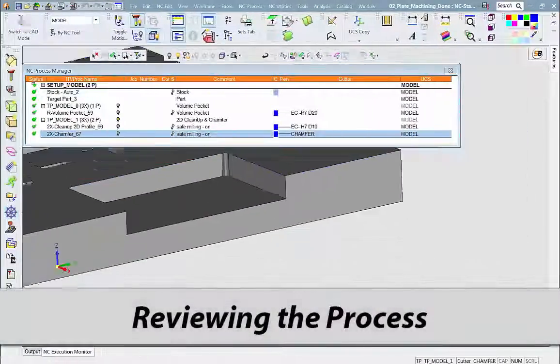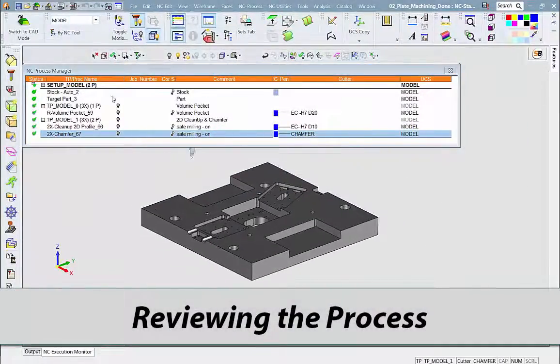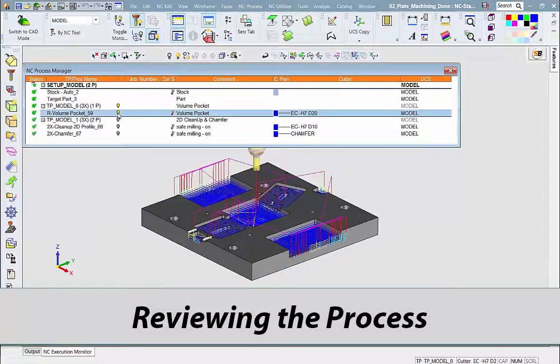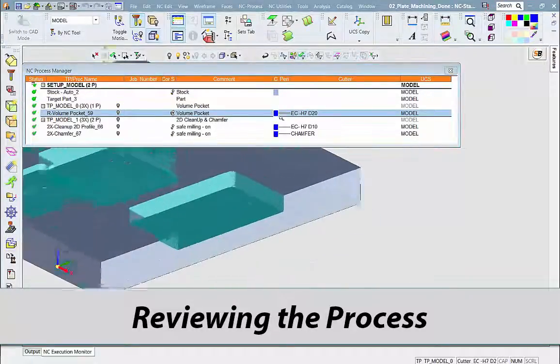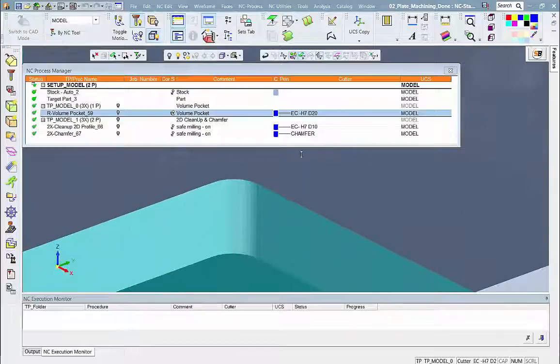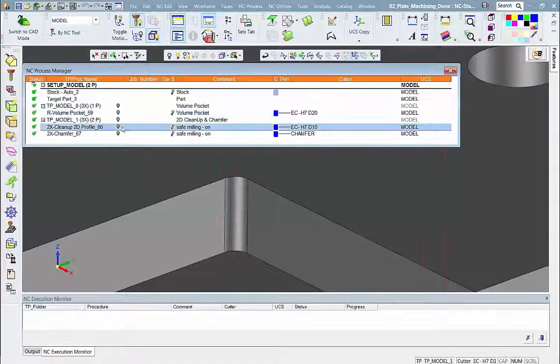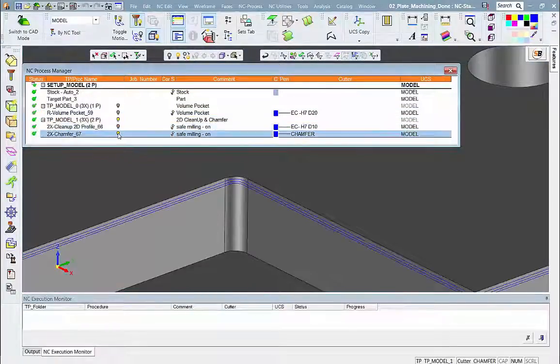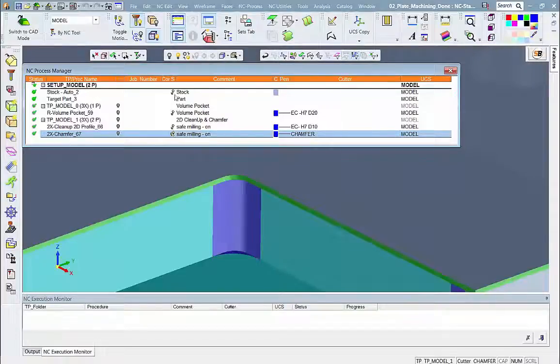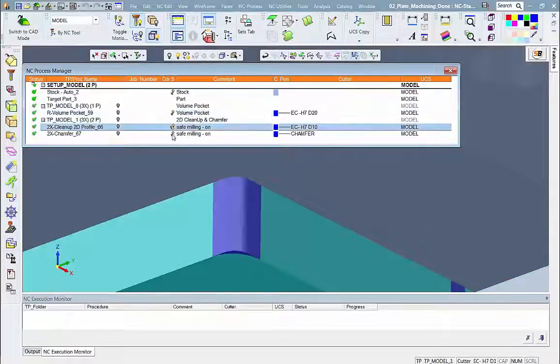And now we will look at the whole process, start to finish. The initial stock, the volume pocket toolpath, the stock after the volume pocket procedure, the 2D cleanup toolpath, the stock after the 2D cleanup, the chamfer toolpath, and the resulting final stock.